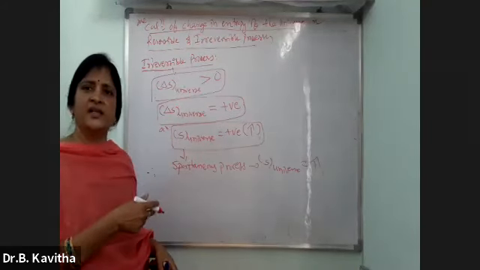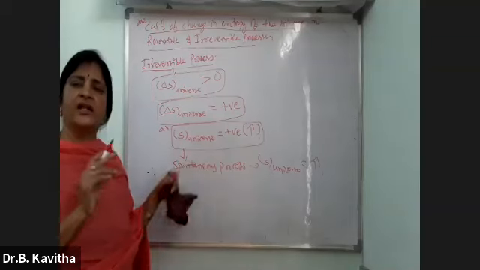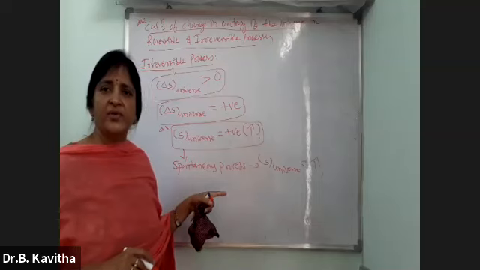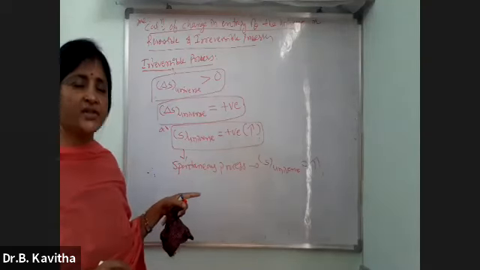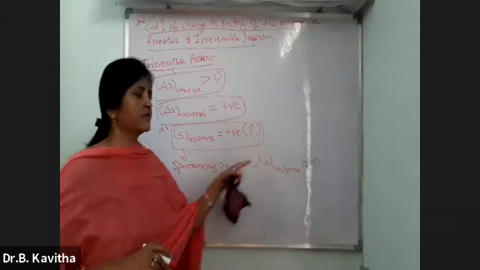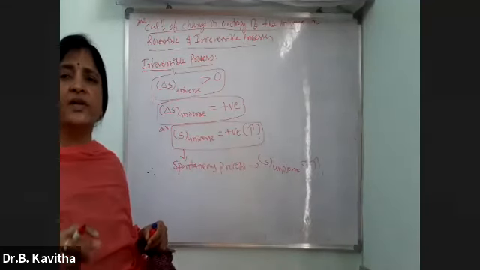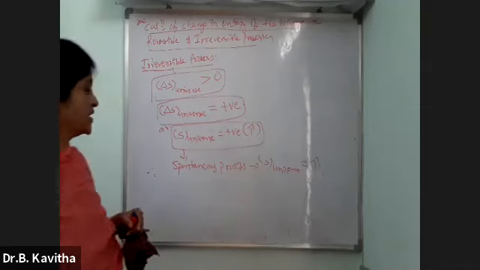And a spontaneous process is a natural process, a naturally occurring process. Therefore, in the natural process also, the entropy of the universe increases.